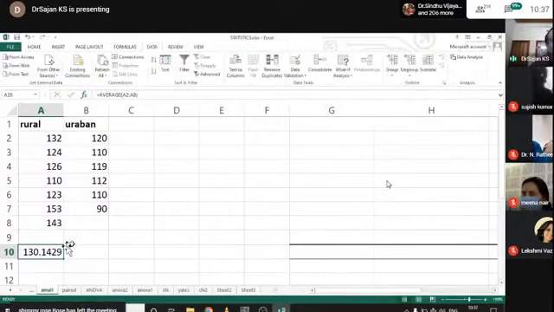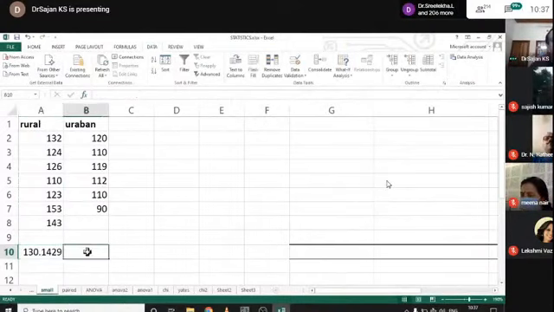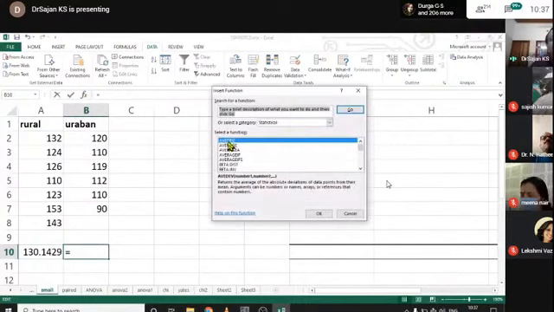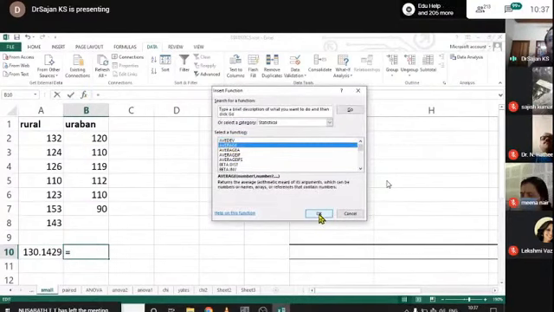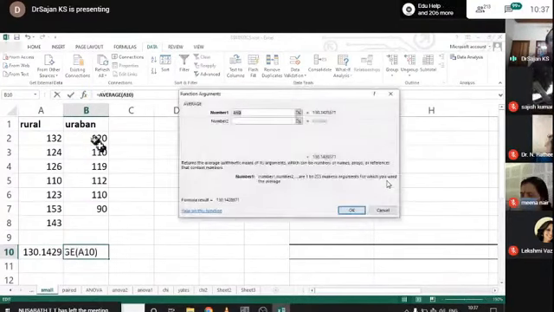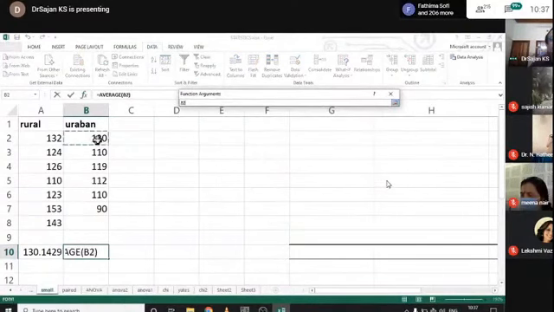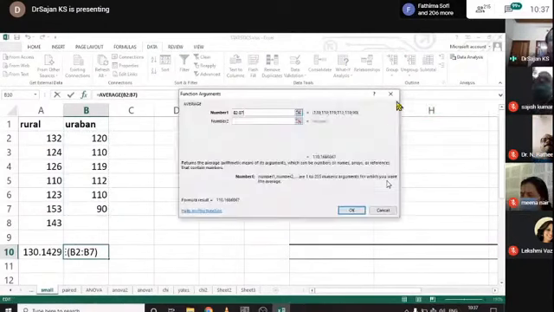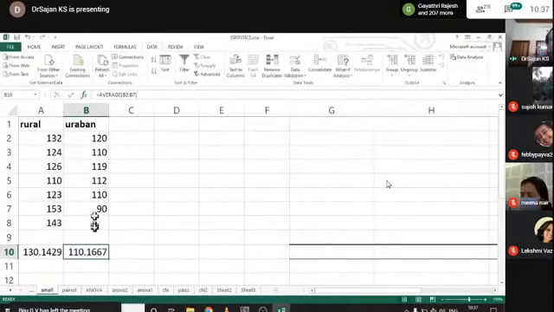But this is not the case here. One blank cell is also there. So just do not click and drag here. Just click here and again click on this function of X. Click on average and click OK and select this data. That's all. And this is the average value or mean value of this data.